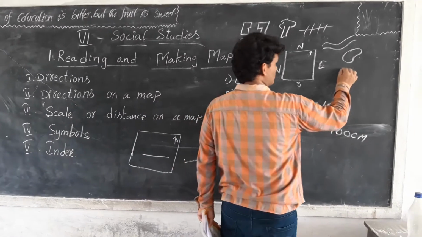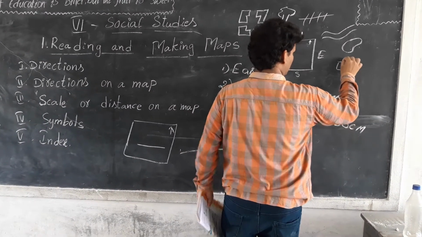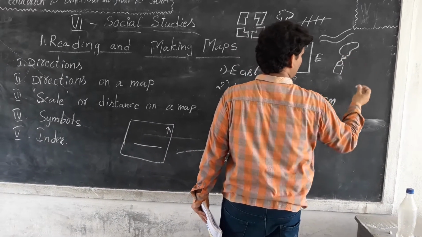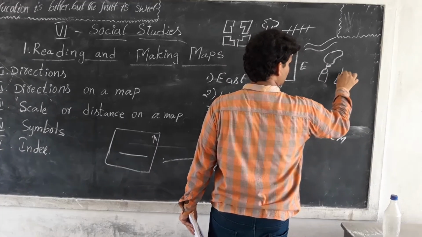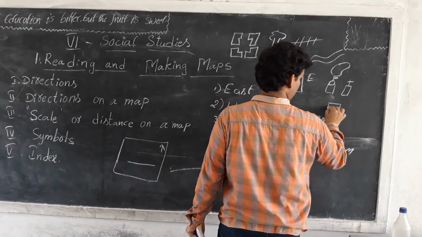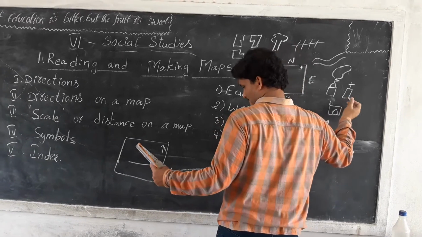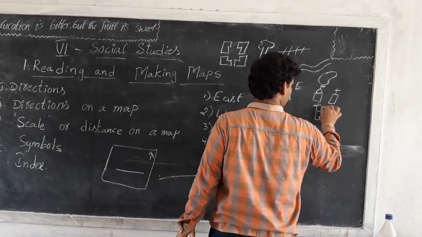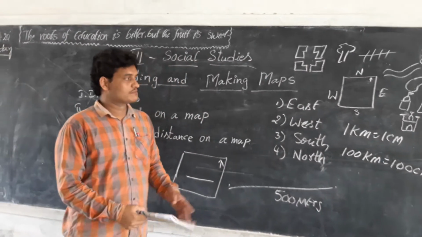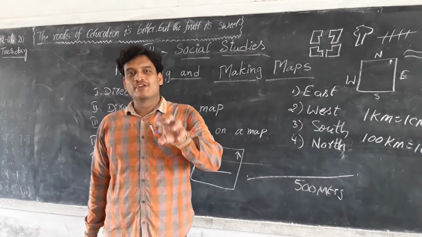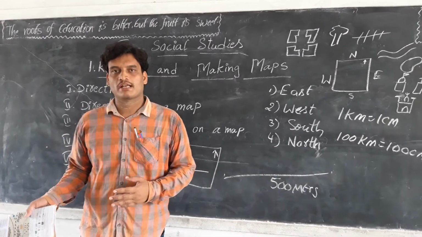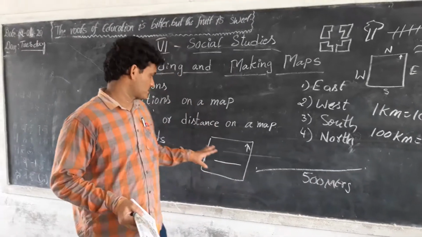Temples means we draw the symbol, and a church, and masjid, etc. So these symbols are used to reduce the real images. We cannot draw the real images on a map, so we use symbols.